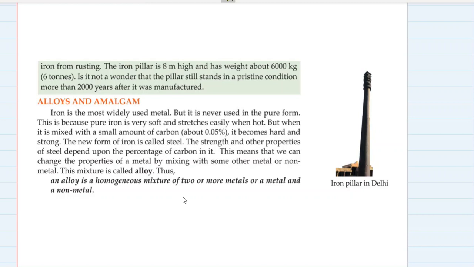So in an alloy, not only are two metals mixed, but a metal and a non-metal are also mixed. So this is the definition of alloy. An alloy is a homogeneous mixture of two or more metals, or a metal and a non-metal.